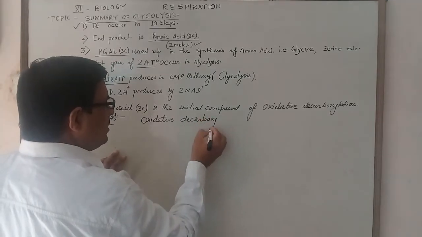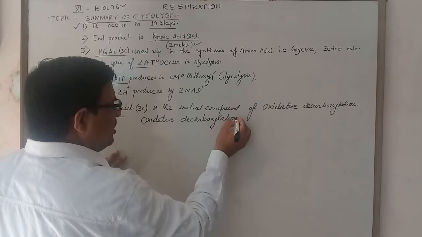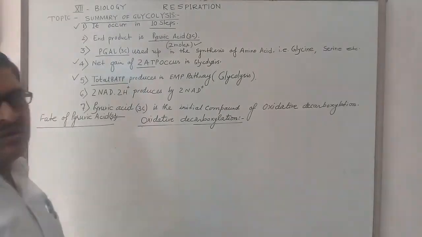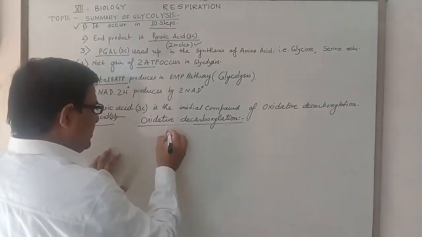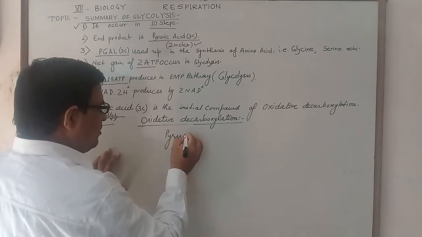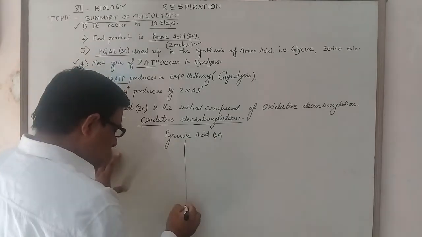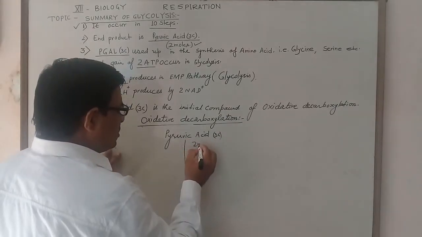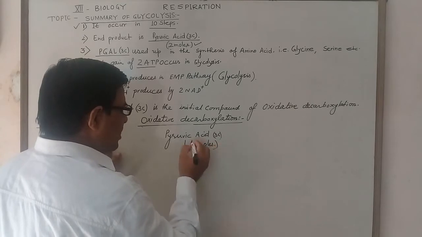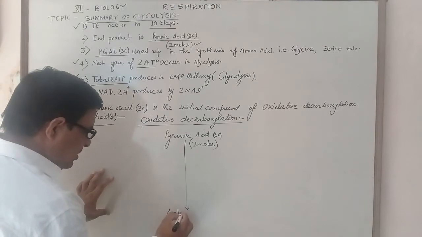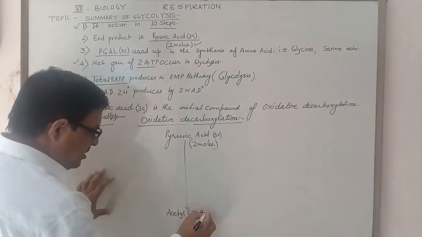In oxidative decarboxylation, the 3 carbon pyruvic acid, which is 2 moles, changes into the 2 carbon acyl coenzyme A. This acyl coenzyme A is a 2 carbon compound and 2 molecules, 2 moles, are produced.